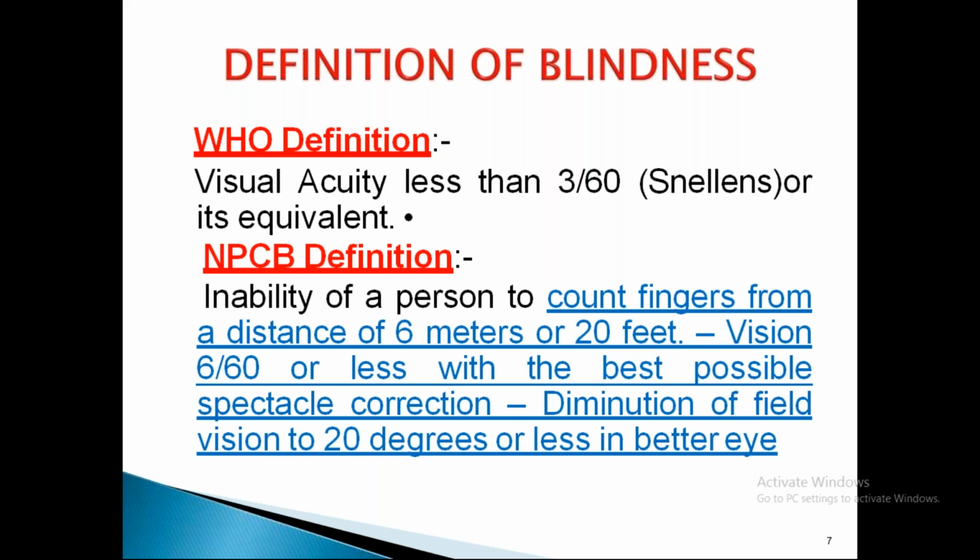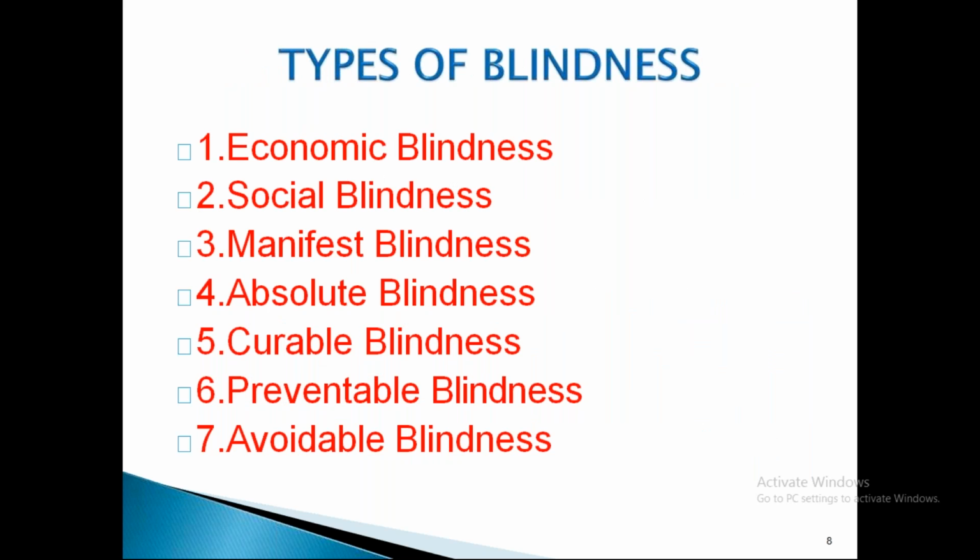These are the three criteria to be fulfilled by the person to be certified as blind by NPCB. Counting fingers at 6 meters is not possible by that person, with spectacle correction only 6 by 60 or less vision is there, and the visual field is only 20 degrees in the better eye.